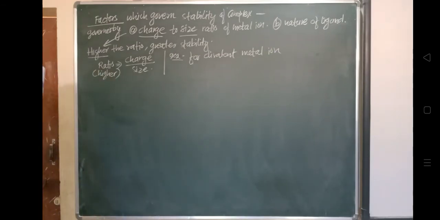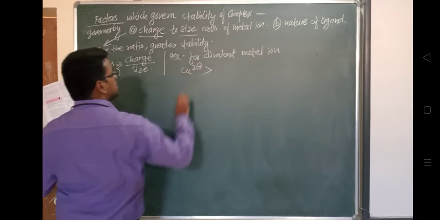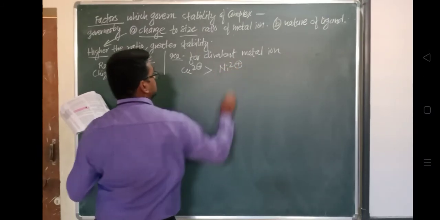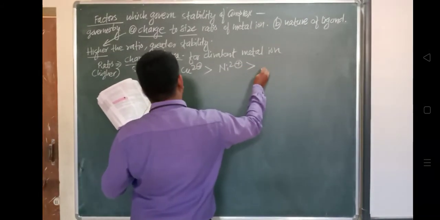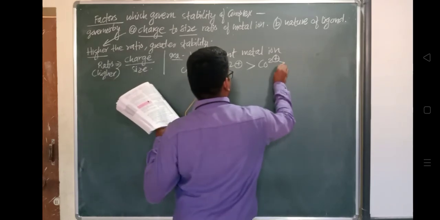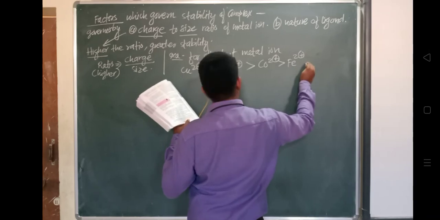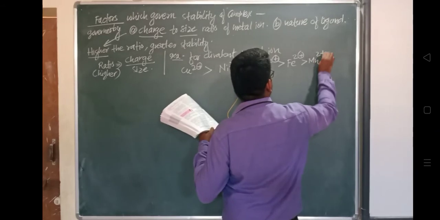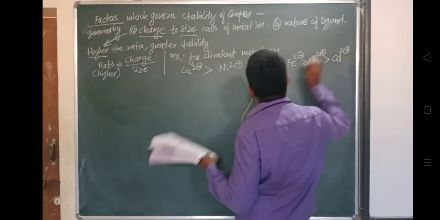Then Ni2+ has more stability than Co2+, then Fe2+ has more stability than Mn2+, and Mn2+ has higher stability than Cd2+. Among all these divalent metal ions, Cu2+ is the most stable, and the least stable is Cadmium 2+, Cd2+.